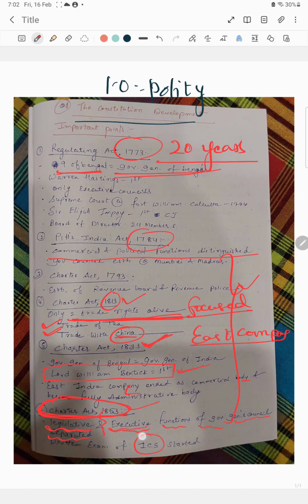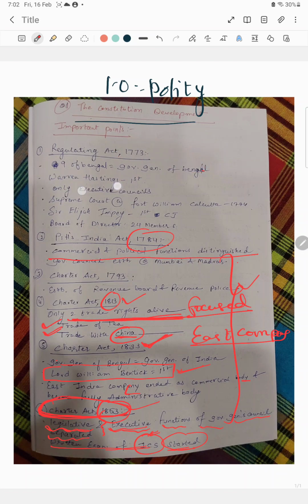Now for the first time ICS exams were decided to start in India, and it was under Charter Act 1853.